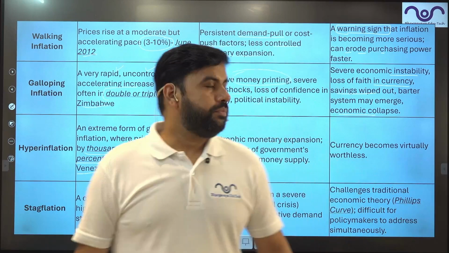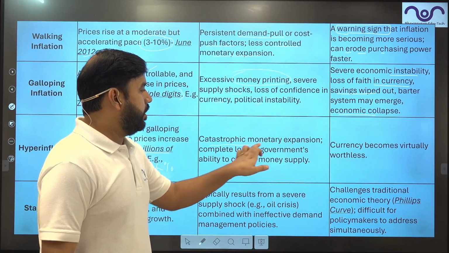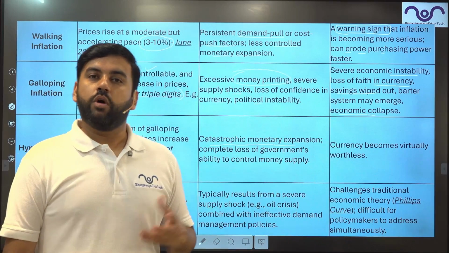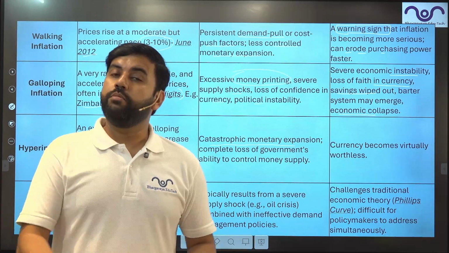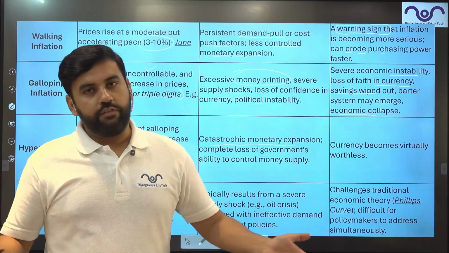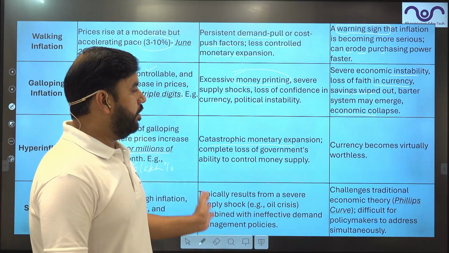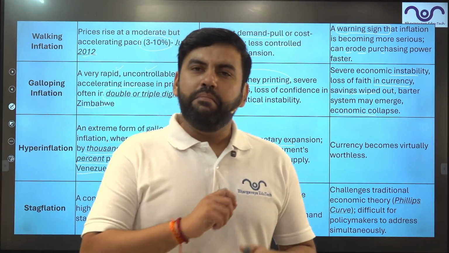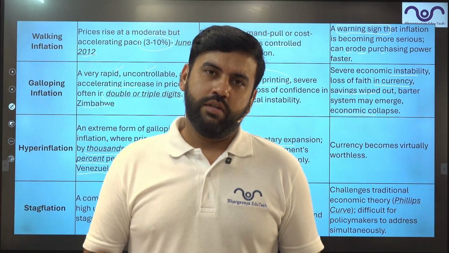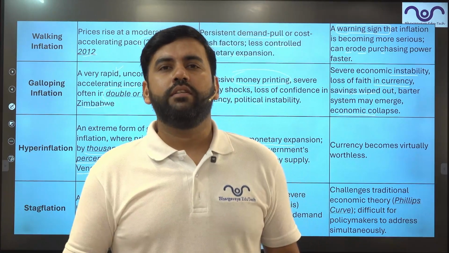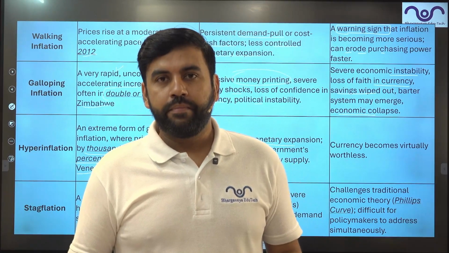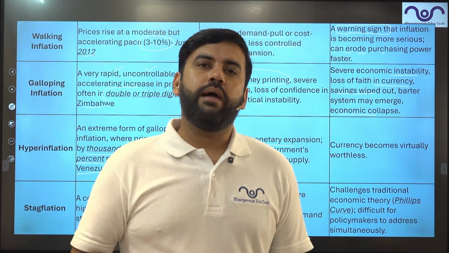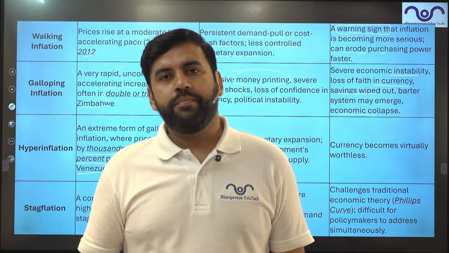Then, catastrophic monetary expansion. The government thought they will print more and more money. What happened? Inflation. Nothing else, right? Hyperinflation. Currency becomes useless. You will find people burning currency notes because it's like scrap, like a 5 days old newspaper.